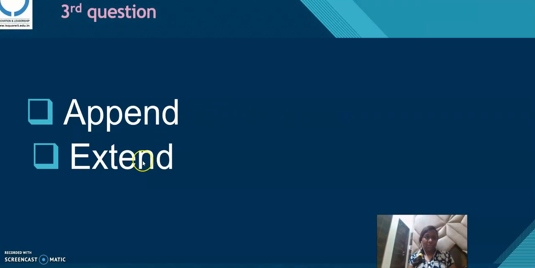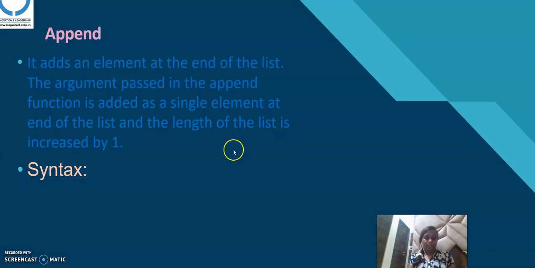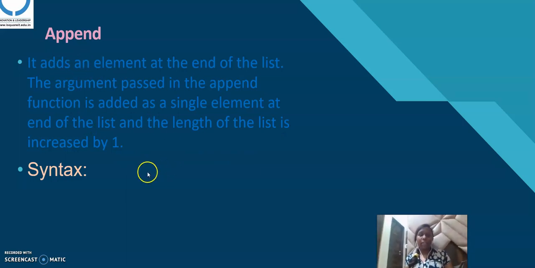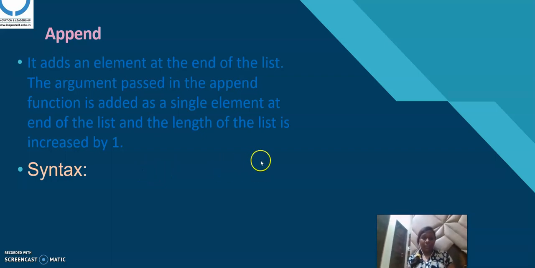Okay, let's see the next question. Here is my next question. My next question is append and extend. Basically, these operations are performed on data types like list and tuple. Append adds an element. If we use append, the element is added at the end of the list. It is used with mutable data types, because in immutable data types we are not able to add elements. Let's see the syntax of append.